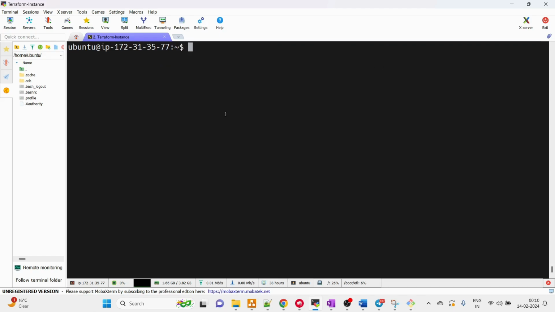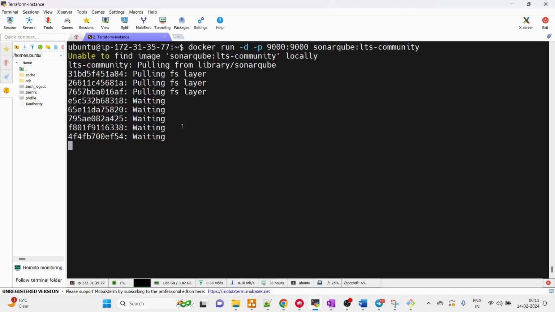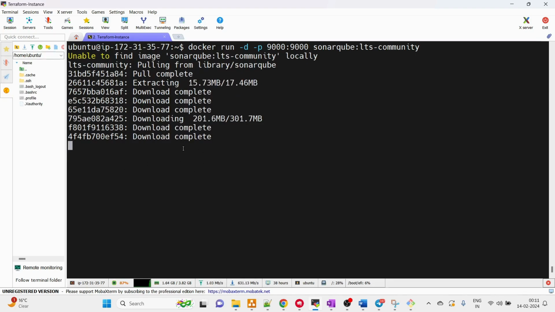Now what we need to do is set up SonarQube. So let me run docker run -d -p for the port. I'm going to set up SonarQube on port 9000. The Docker image that I'm going to use is sonarqube:lts-community. Click enter, and that should be enough to install the SonarQube container. Let's wait for this to complete as well.